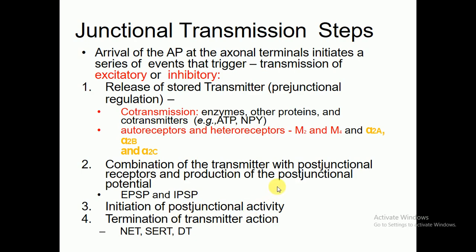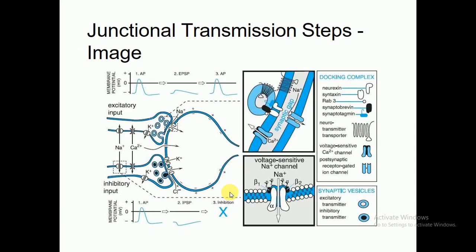The combination of the neurotransmitter with the postjunctional receptor results in production of the postjunctional potential, EPSP and IPSP. So all these are the transmission and the postjunctional receptor. Then the initiation of postjunctional activity may occur, and there will be termination of the transmitter action. That is called the junctional transmission steps.